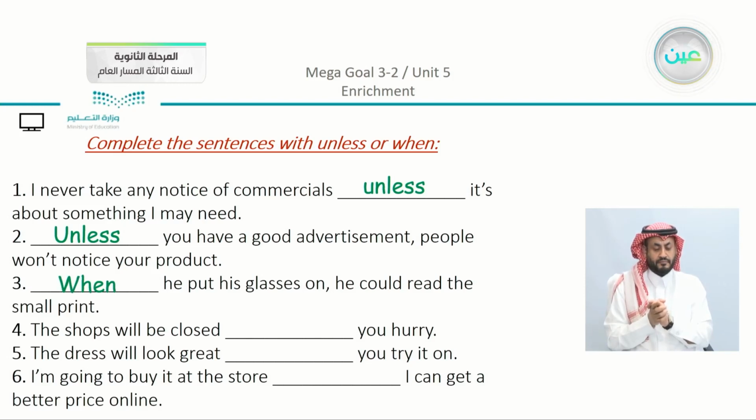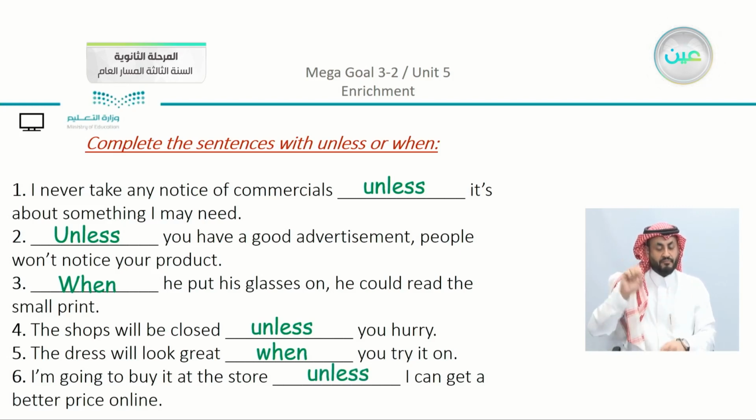The shops will be closed, you hurry. So we have here, the shops will be closed unless. There is a negative meaning here: they will close unless you hurry. It's something that you don't want to happen. Number 5, the dress will look great when you try it on. And we have number 6, I'm going to buy it at the store unless I can get a better price online. So here you can see that there is another meaning: I'm going to buy it unless I find a better price.